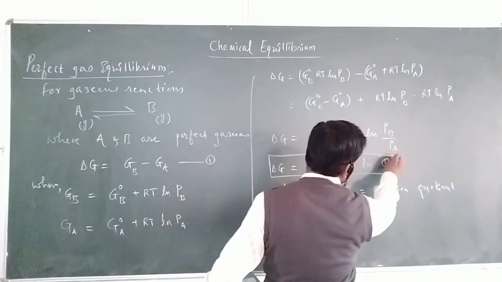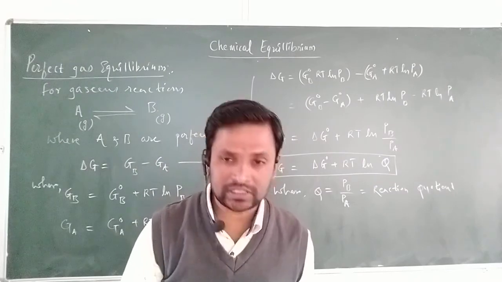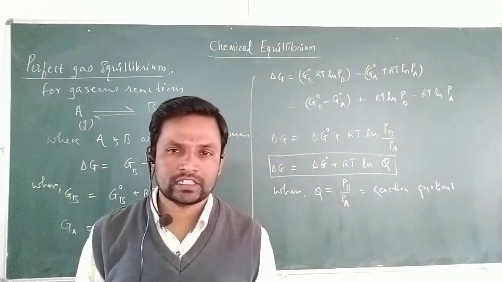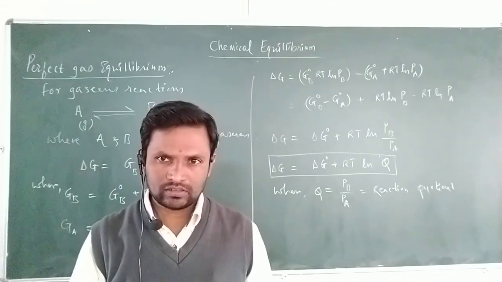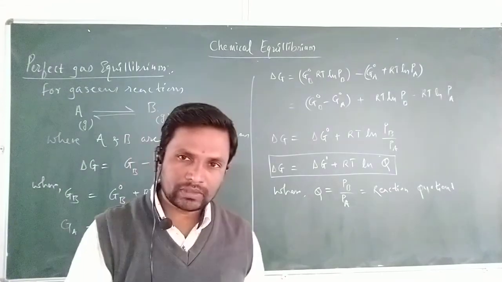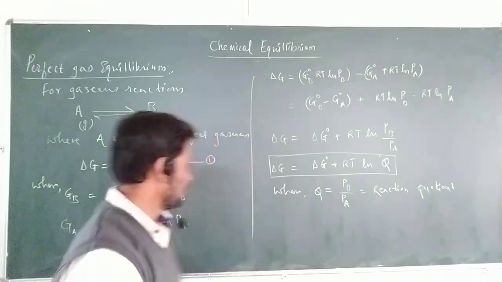What is Q? Q is the reaction quotient, which can be expressed in terms of molar concentration, that is, mole per liter, or if it is a gaseous reaction, it can be expressed in terms of the partial pressures.